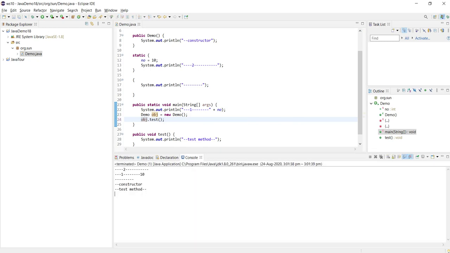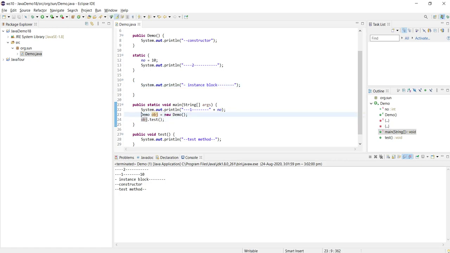Yeah, 2 is the static block, and 1 is the starting point in the main method. After that the Demo object we created, and this is the instance block. Okay, so the instance block got executed before the constructor. You can see the order here. Then the instance method got called.